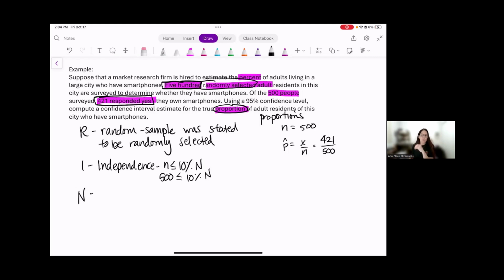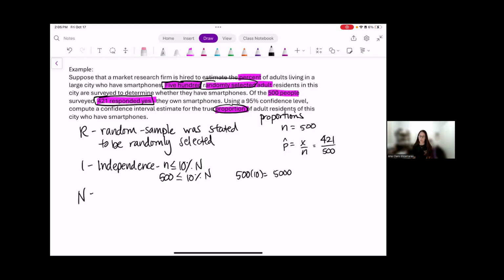So the way that you check this is, what is 500 times 10? Because if 500 is 10%, then what number is 100%? You can say 500 times 10 is 5,000, and then you ask yourself, is your population at least 5,000?